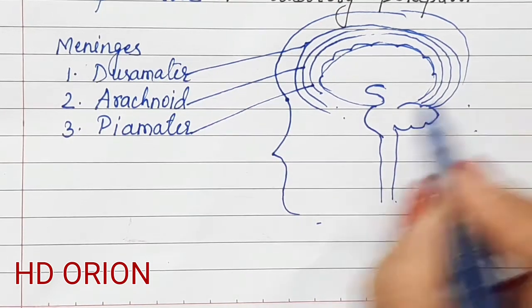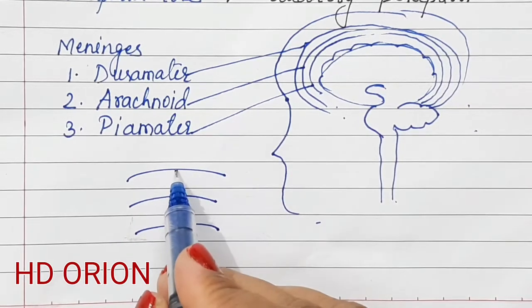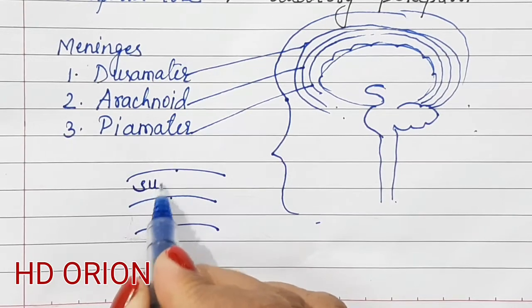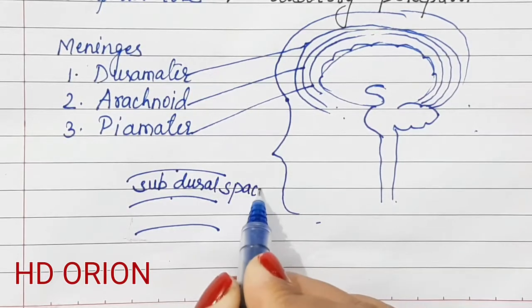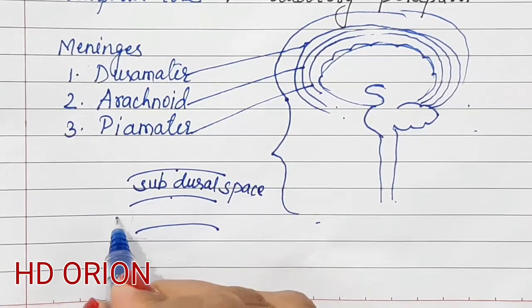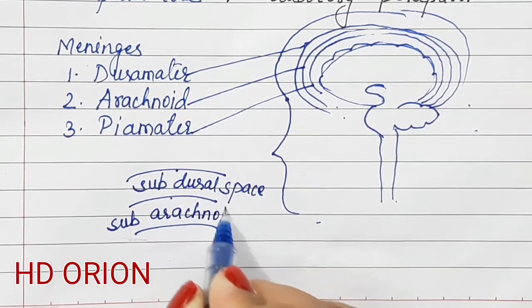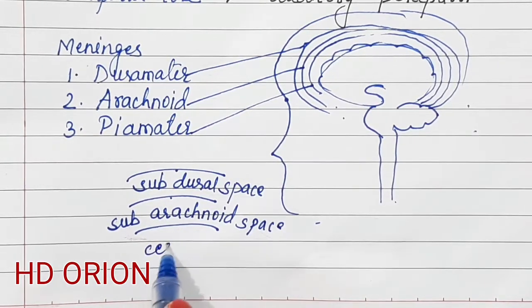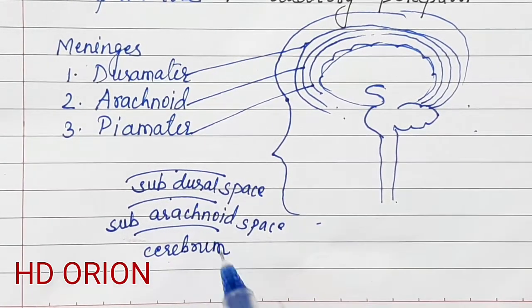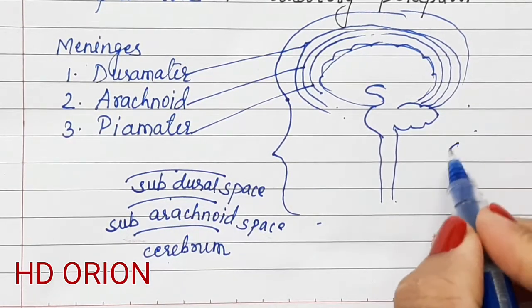Now these are the three layers, the dura mater, the arachnoid and the pia mater. This is dura mater and arachnoid, and in between there is a space. This is called the subdural space. And below arachnoid, the space is called the subarachnoid space. And below pia mater, the cerebrum starts. Now this space is not empty, it is filled with CSF.